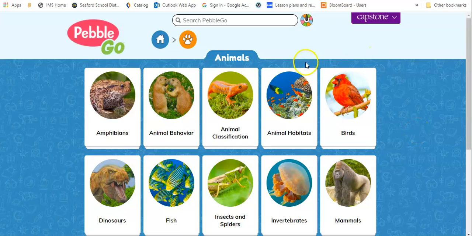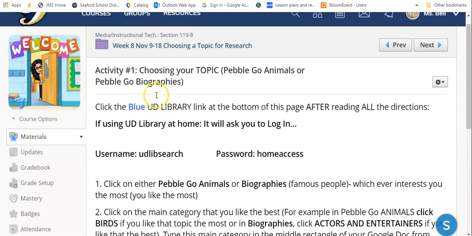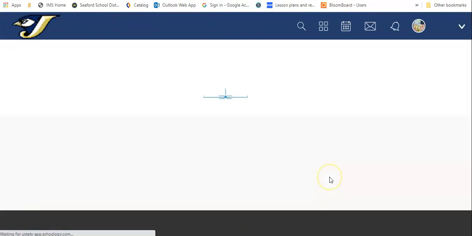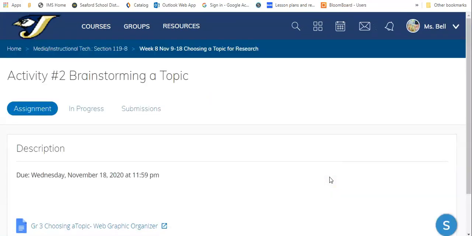And let me show you at this point, though. I want to show you your Google Doc. So we're going to back up here really quickly. And we're going to go to activity 2, which you can bring up at the same time. You all will have a My Document area right here. I don't have it because I'm a teacher.